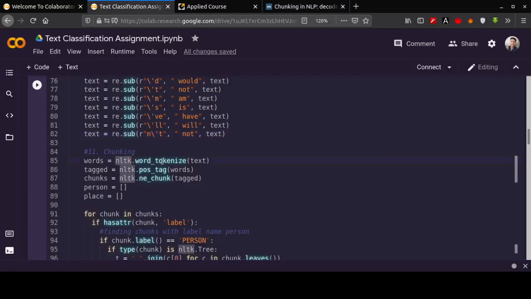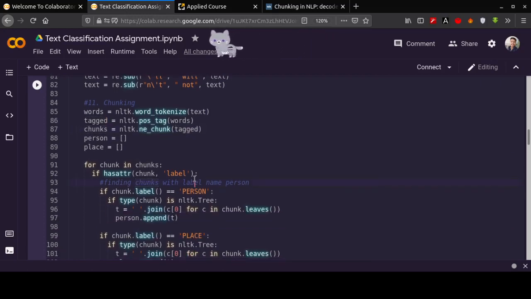So we will take the NLTK word tokenizer, all the words, with the help of the NLTK library. Now we are tagging each of the words and storing the tagged chunks. Here we will store all the words which have been tagged as person into the person variable.